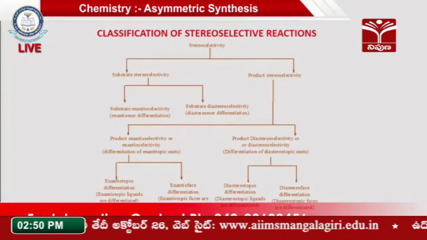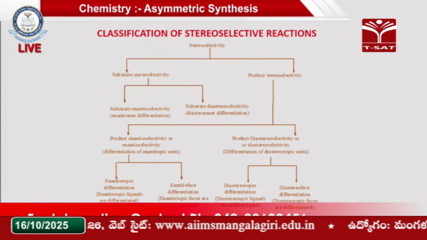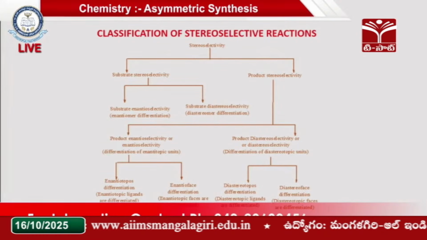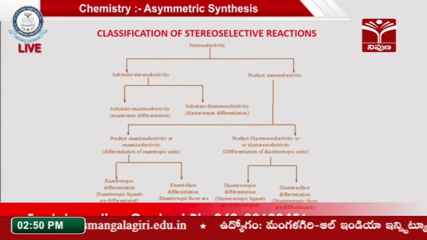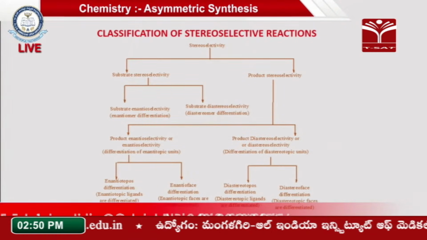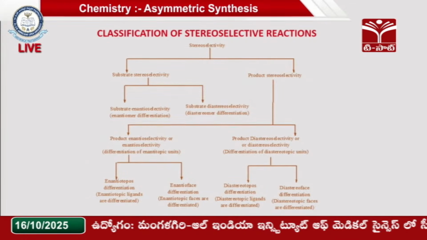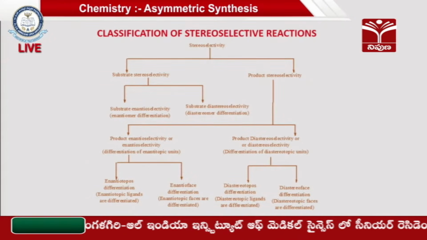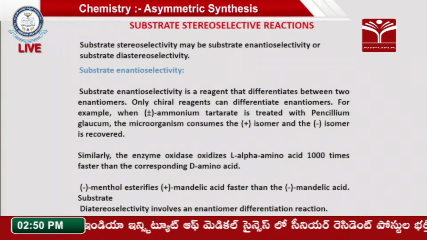So stereoselectivity depends on the reaction path, how it is traveling. So this is about stereoselectivity. And also you can classify the stereoselectivity into different paths while doing the asymmetric synthesis. One is substrate selectivity and product selectivity, and again substrate selectivity is also classified in different ways, and product selectivity is also classified in different ways, where we are getting enantiomers, diastereomers and everything. Now let us see substrate stereoselective reactions.